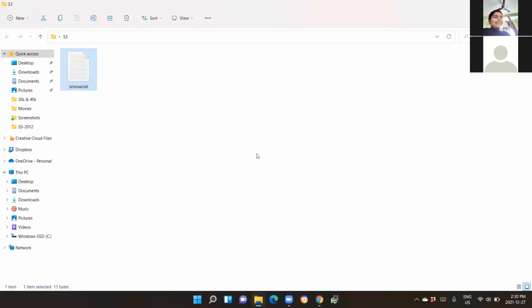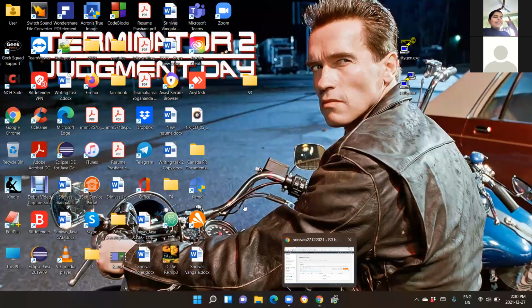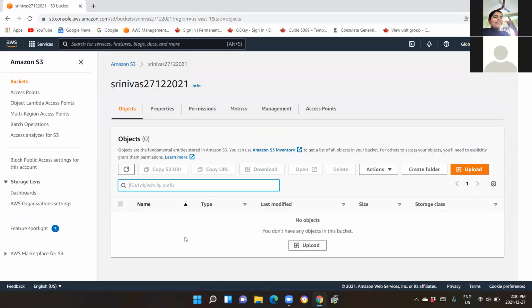All right, now let's go back to your console. What is an object? As I told you, objects can be a file or a folder. It is also important that objects follow certain parameters of your JSON policy. What does that mean? When you are uploading an object to the bucket, it falls under certain activities of your JSON format scripting.